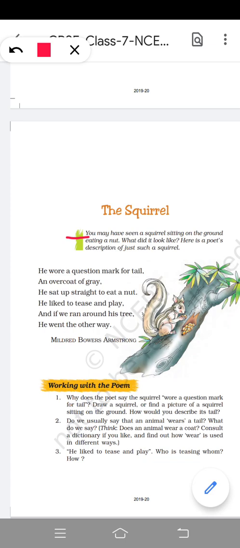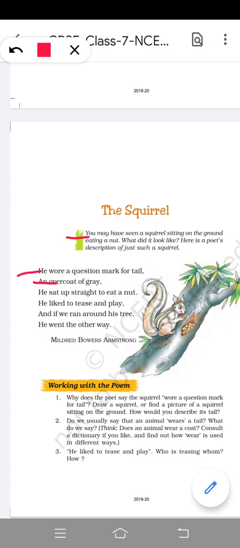And the poet is talking about the appearance of the squirrel, and this poem is a description of a squirrel in his own views. So let's read the poem.